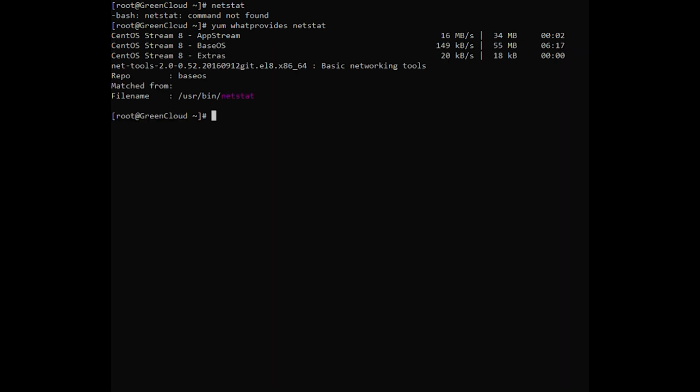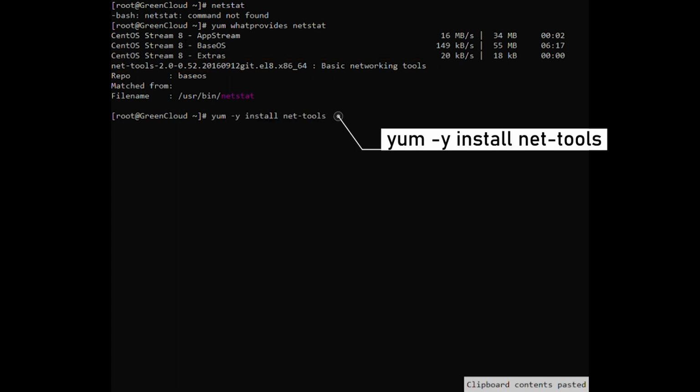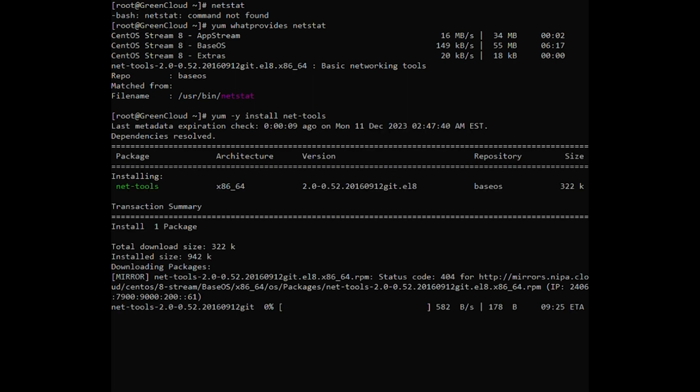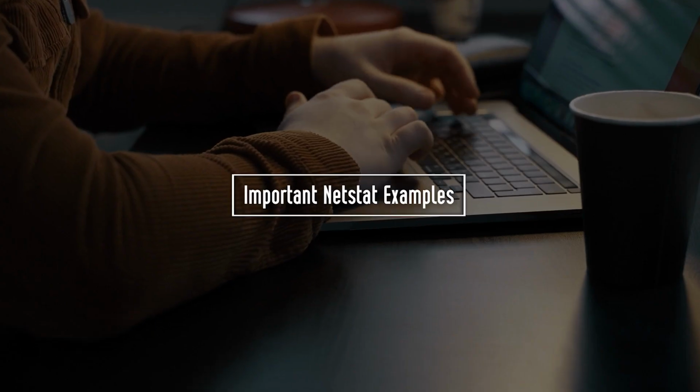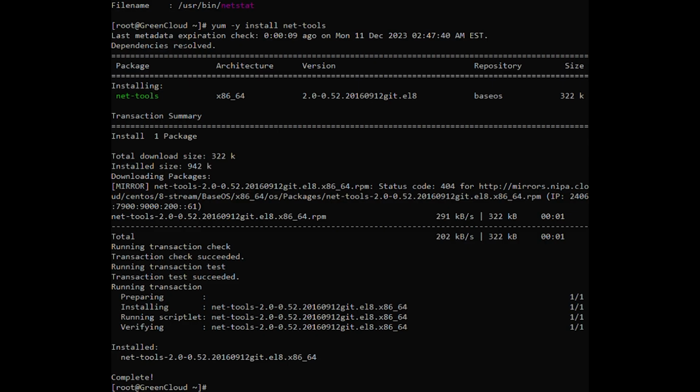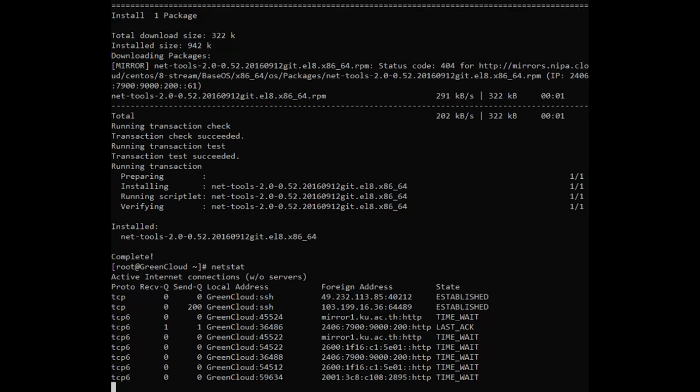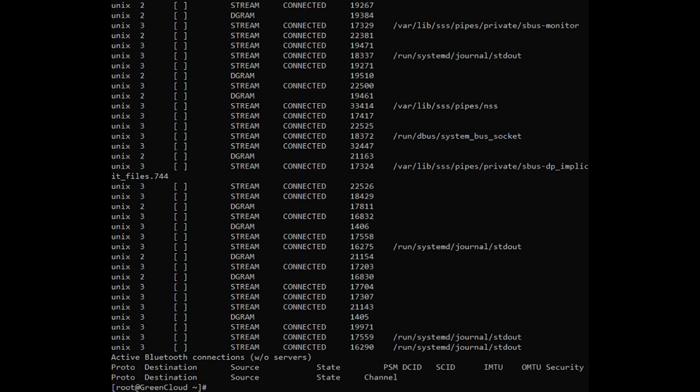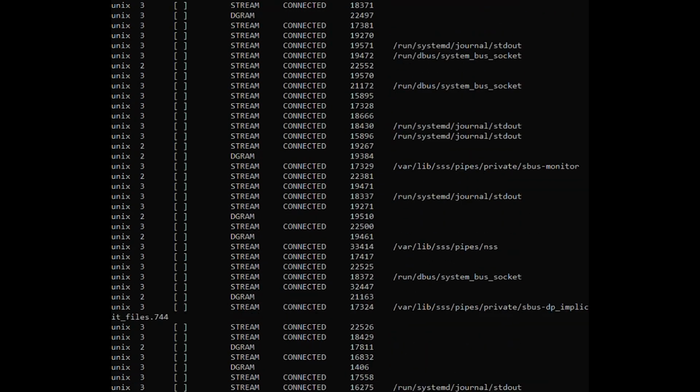From this output, you can see that the NetTools package provides you Netstat command. So, install the NetTools package using the yum command. Execute the Netstat command to see whether the command is available on your machine or not. The Netstat command with no extra option will only display the listening sockets.